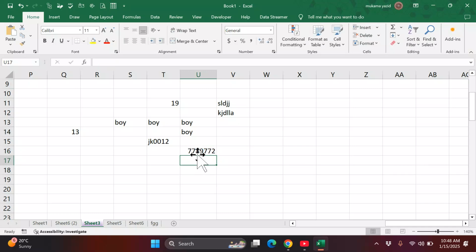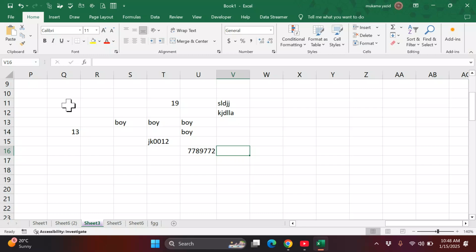You press enter, and Excel will just remove that 0 because it doesn't know a leading 0. But we can make it appear there. We can make that 0 stay by customizing it ourselves, but that will be another session. So this is how we can write things in our Excel.